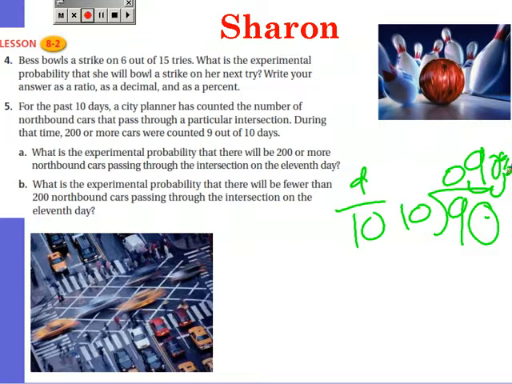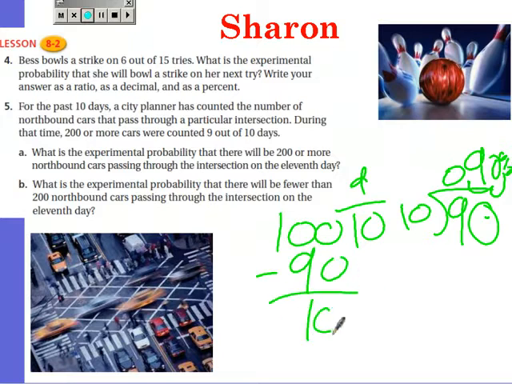So B. What is the experimental probability that there will be fewer than 200 northbound cars passing through the intersection on the 11th day? So that will be 100 take away 90, which is 10, and add the percent. So that will be a 10% chance that there will be fewer northbound cars passing on the 11th day.